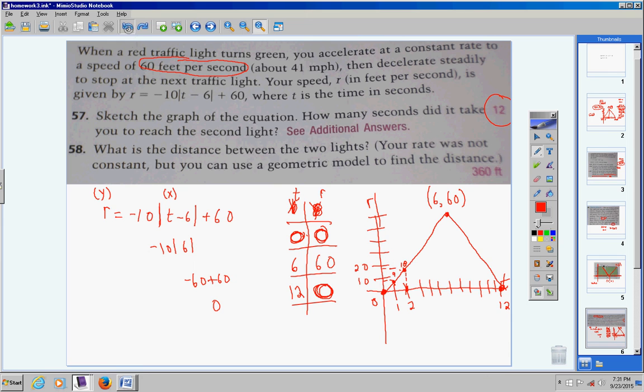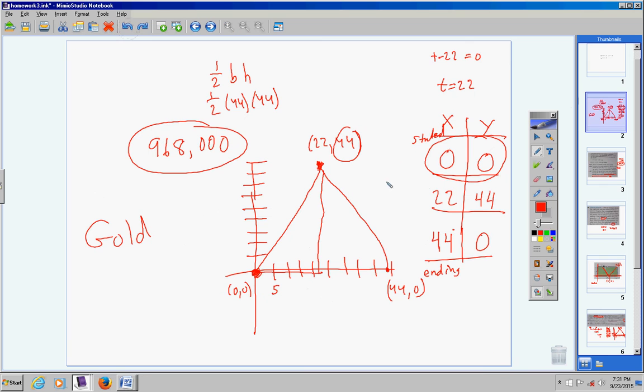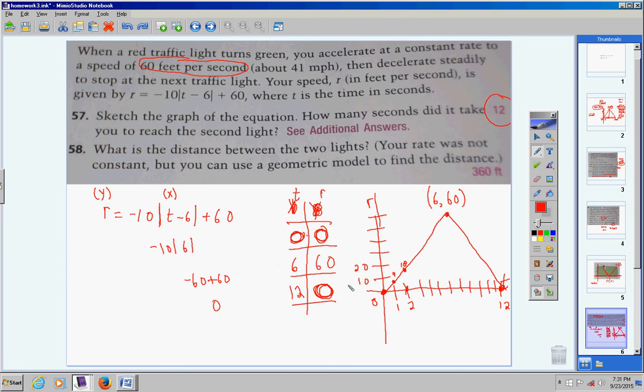So it's the same thing we did earlier back here when we found the area under the triangle. Guys, the reason I'm saying it's hard to see is they're asking for the distance. I'm trying to explain to you how the area gives you the distance. It's like going up to here at so many feet, up to here at so many feet, up to here at so many feet. So you're basically, once again, finding the area of the triangle to find the distance between the two lights.